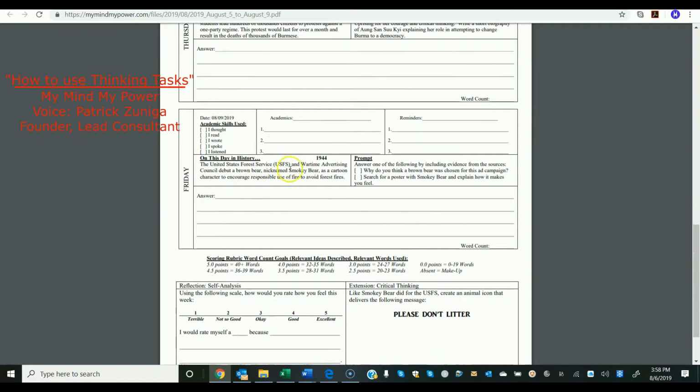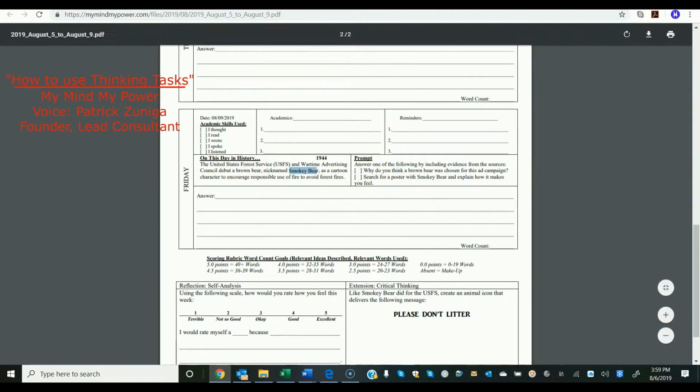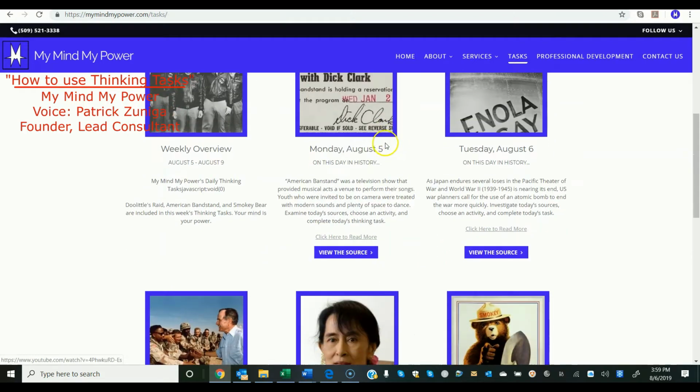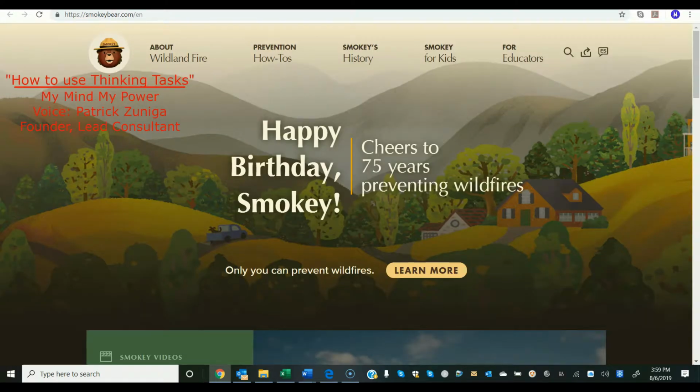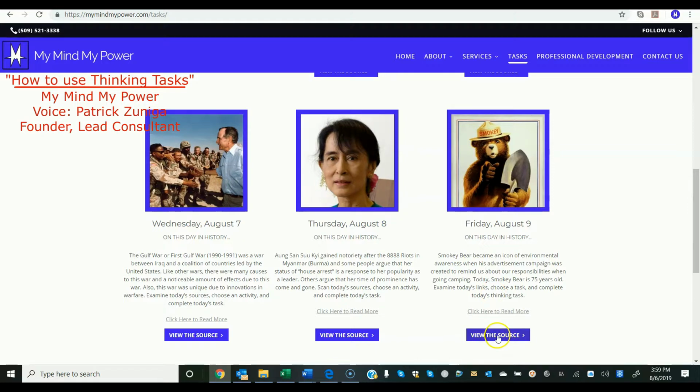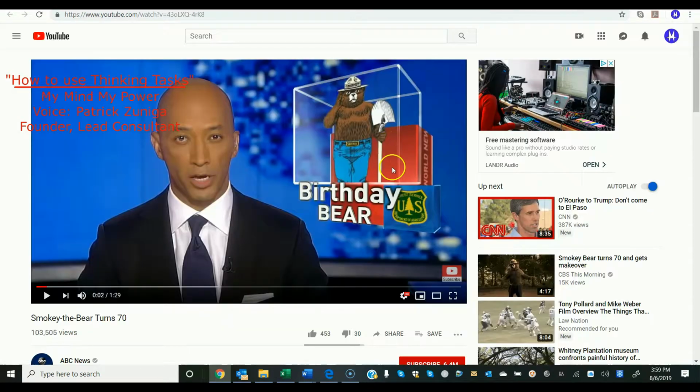Here you can see Fridays is about Smokey Bear. There's some information about Smokey Bear and then a couple of questions here in the prompts. So the students would get the information for that activity by scrolling down here, a little bit more information. If they click on the read one, the reading link, they get Smokey the Bear's virtual website. If they click on the visual, they get a news clip about Smokey the Bear.